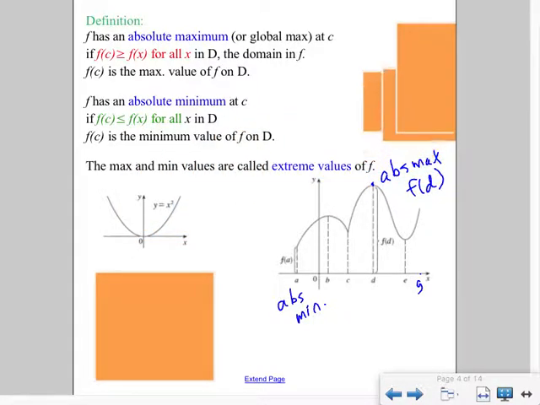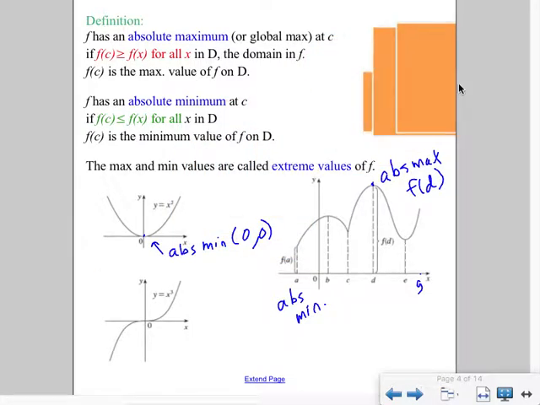Think about our parabola. Our parent parabola has an absolute minimum at the point 0, 0. It doesn't have an absolute maximum, so that's okay. That happens sometimes. Think about our cubic function. Our cubic function has neither an absolute max nor an absolute min.